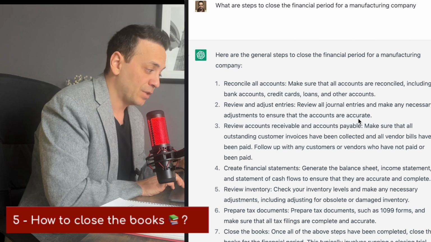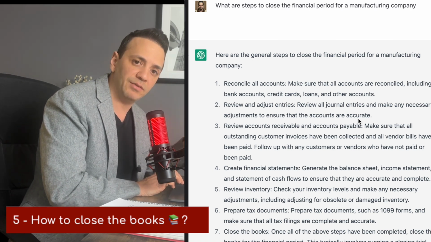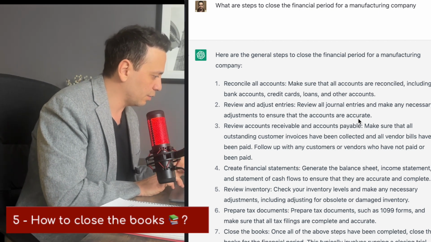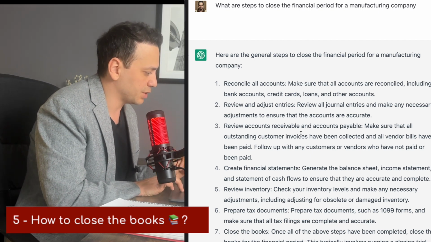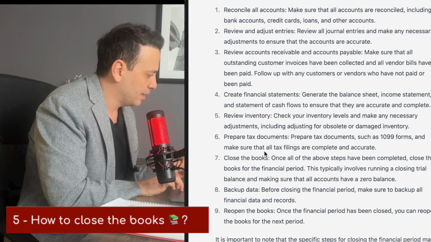So far, so good. And if you're actually looking for a more comprehensive guide on closing the books, I'm going to leave a link to a video up here, a video I made a while back on how to close the financial period. Review accounts receivable and accounts payable. That makes sense. Create financial statements.